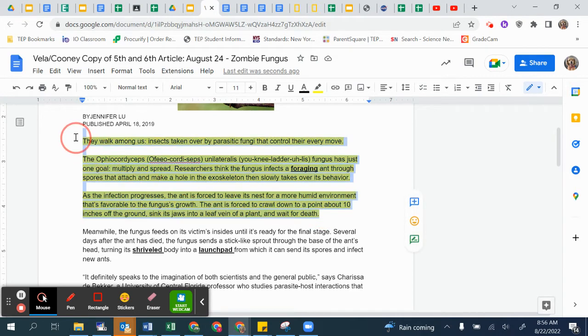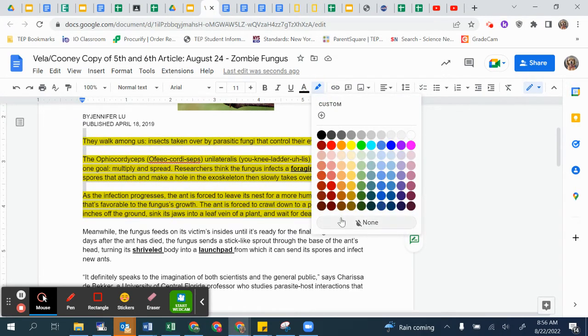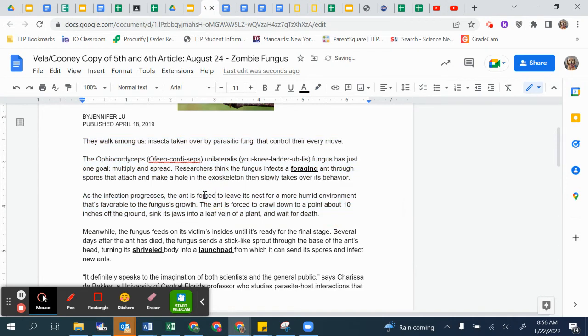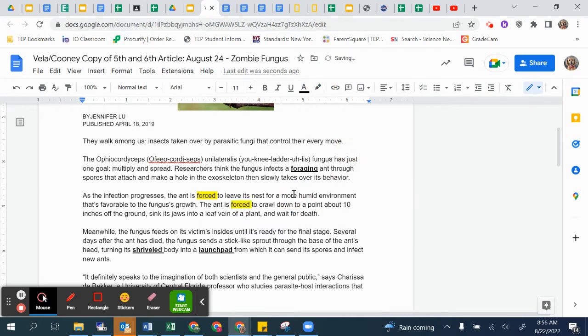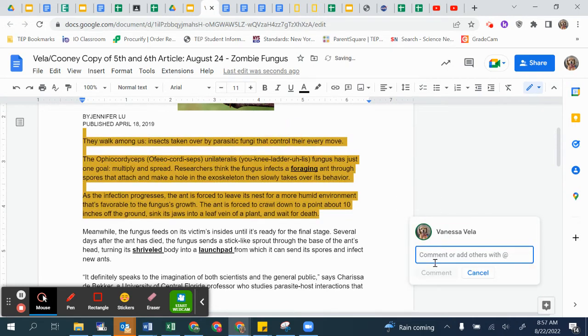Interesting. So, as we said, we're not highlighting everything here, but something that I notice as I read is that this word forced has come up quite a bit. So it's like repetition of words. And foraging ants, interesting. That's underlined because that's a vocab word. And it says the ant is forced to leave its nest, the ant is forced to crawl down. So it sounds like the fungus is forcing the ants to do something. So let me see. Fungus forcing ants to do something.